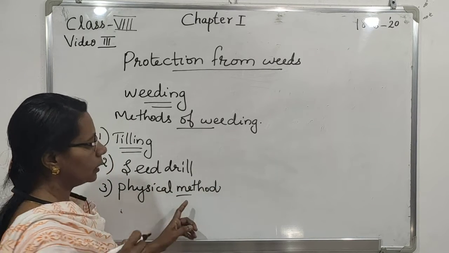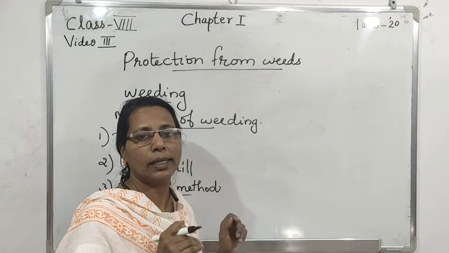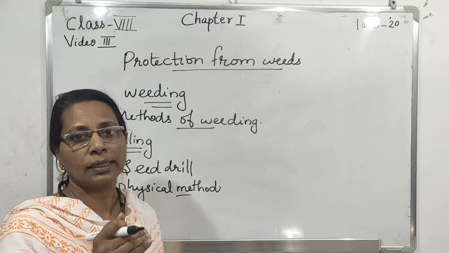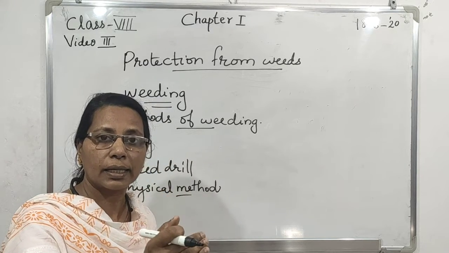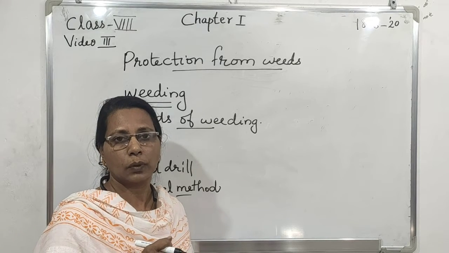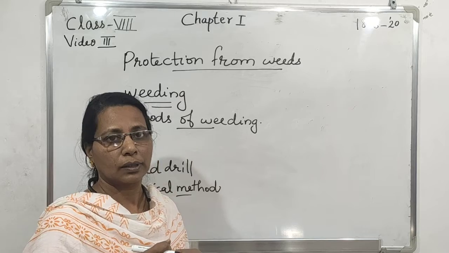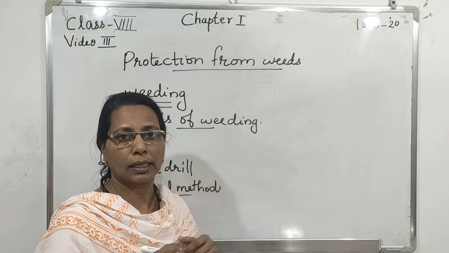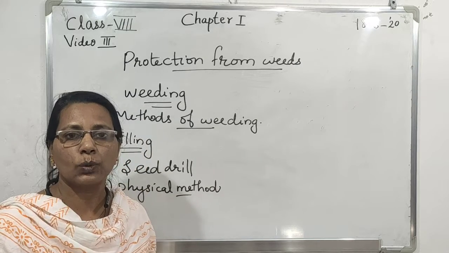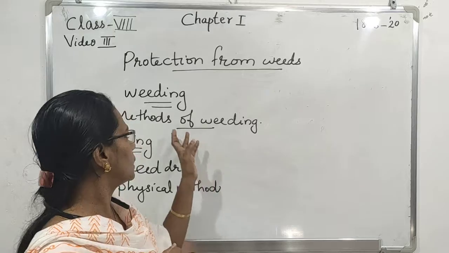Physical methods include manual methods. Weeds are removed manually by uprooting the weeds or cutting the weeds near the ground. That is, we can cut the weeds with a sickle or uproot the weeds using a khurpi. These are the different methods.